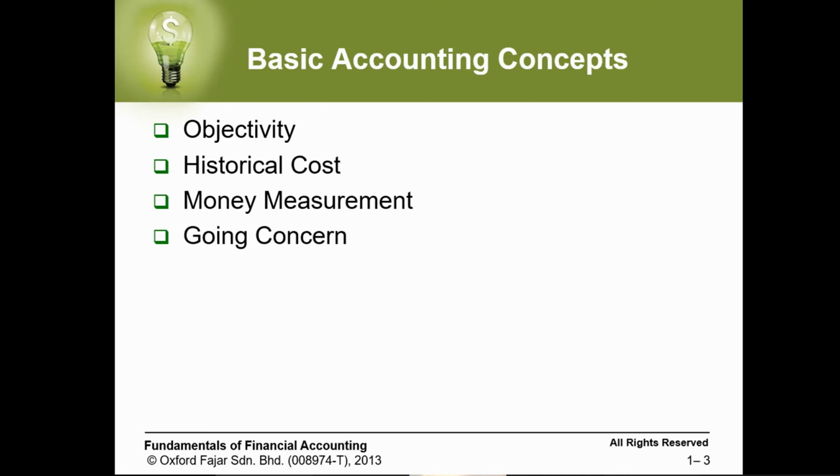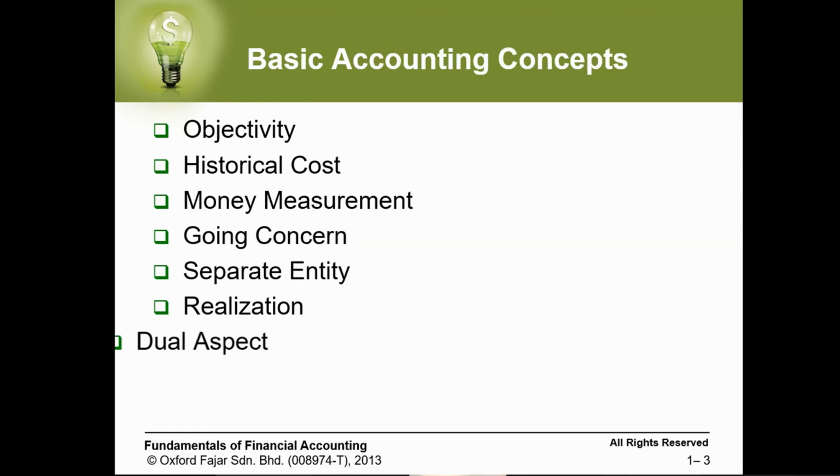This is the assumption which you need to keep in mind while we are preparing our financial statements. Separate entity, which means there is a difference between the owner and the business. We have the realization concept, which is when we need to realize our revenue. We talk about the dual aspect, which we said has two aspects. First is assets, second are the claims against those assets. And the claims against those assets are owner's equity and liabilities.